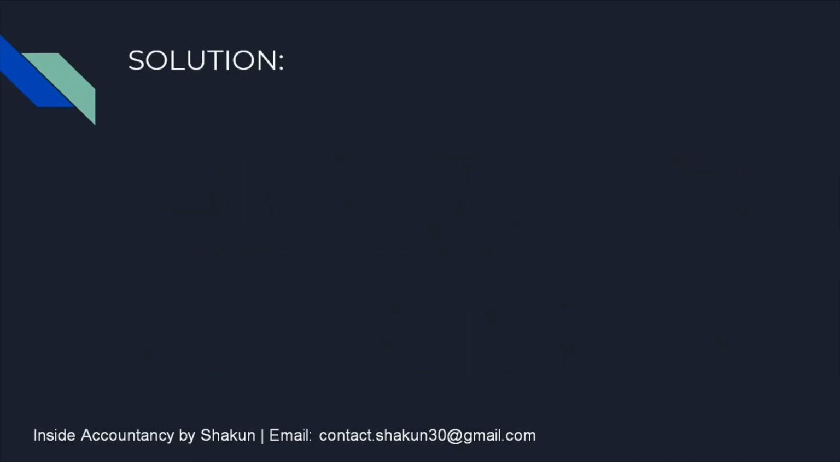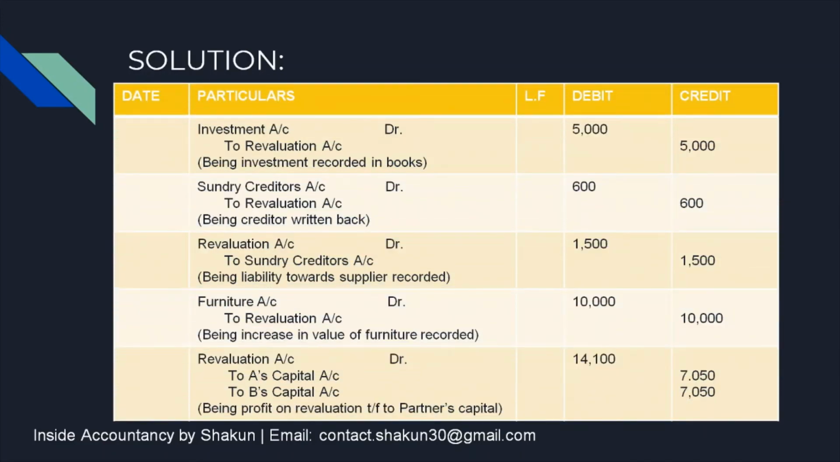Now let's have a look at the solution. Our journal entries would look like this. Now firstly, the investments had to be recorded in the books. It was an increase in the value of an asset. So asset should always be debited in that case. Therefore, investment account has been debited and the amount has been transferred to revaluation account.